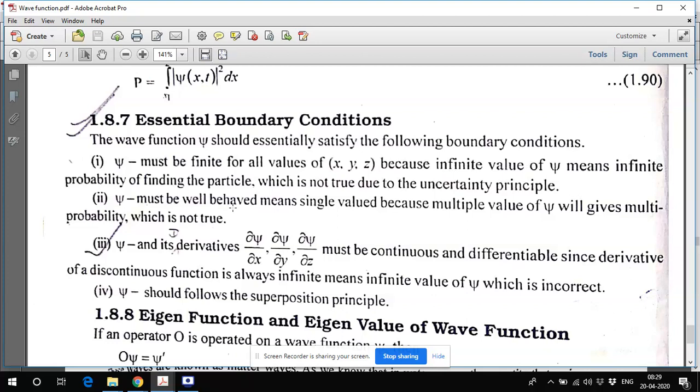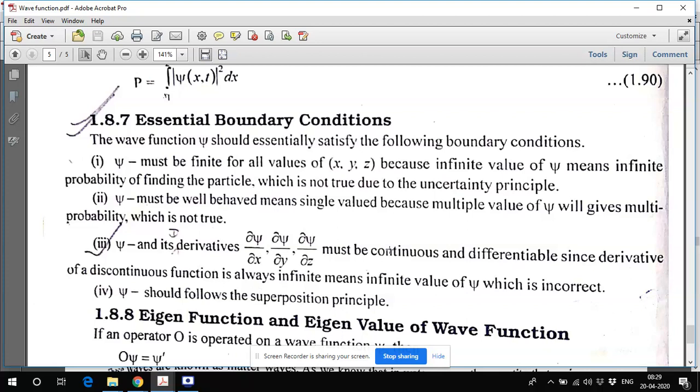Psi must be well behaved. Well behaved means it should be single valued, because multiple values of psi will give you multiple probabilities, which is not possible. So it should be finite, and it should be single valued. Next, psi and its derivatives, for example del psi by del x, del psi by del y, del psi by del z, all these derivatives must be continuous.